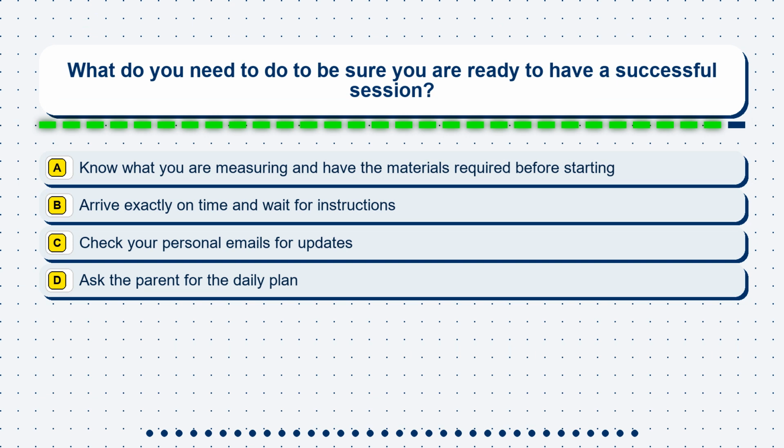Question 8. What do you need to do to be sure you are ready to have a successful session? Option A: you know what you are measuring and have the materials required before starting. Option B: arrive exactly on time and wait for instructions. Option C: check your personal emails for updates. Option D: ask the parent for the daily plan.